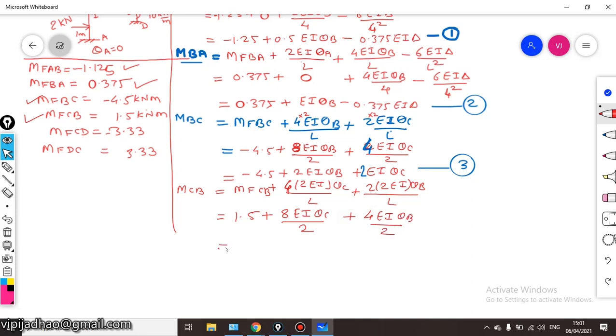So this MCB will be equal to 1.5 plus 4 EI theta C plus twice EI theta B. This is your equation number 4 for MCB.